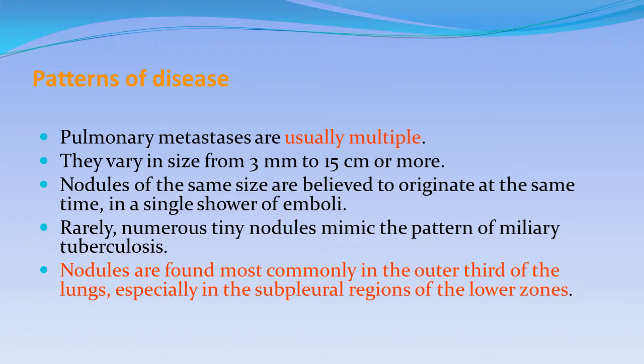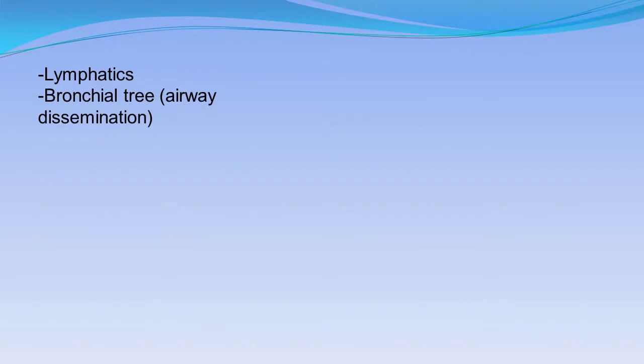Pulmonary metastases are usually multiple. They vary in size from 3 mm to 15 cm or more. Nodules of the same size are believed to originate at the same time in a single shower of emboli. The numerous tiny nodules mimic the pattern of miliary tuberculosis. Nodules are found most commonly in the outer third of the lung, especially in the subpleural regions or zones.